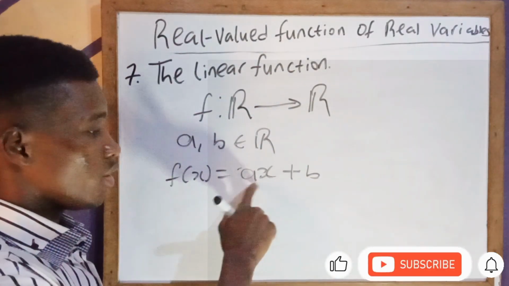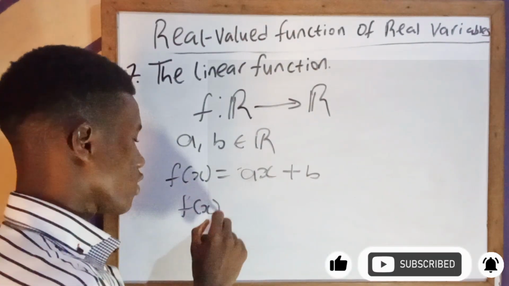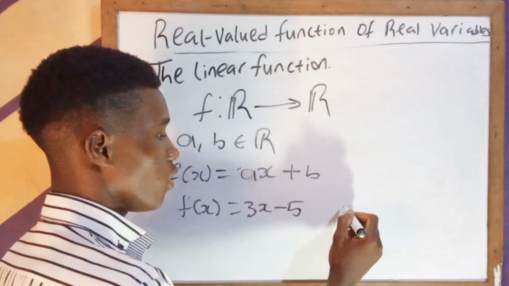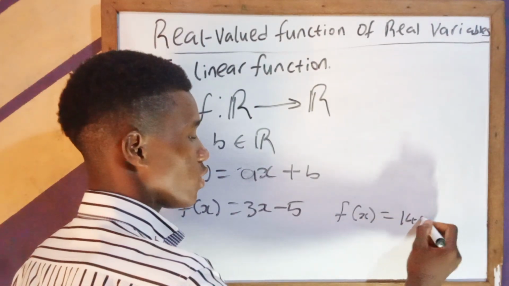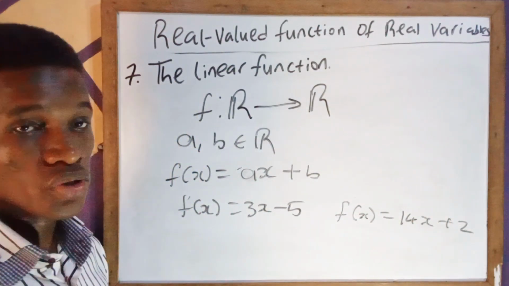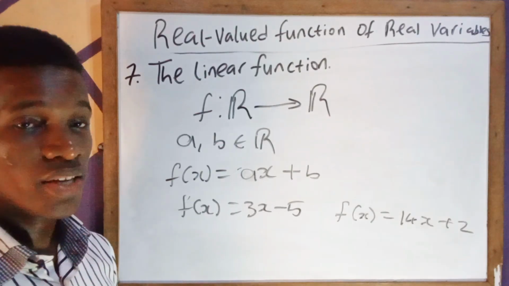If you look very well, this is a linear equation. It can be of the form, let's say, f of x equal to 3x minus 5, or f of x equals 14x plus 2. So this is an example of a linear function. The domain of the linear function is all real numbers, while the range is still all real numbers.